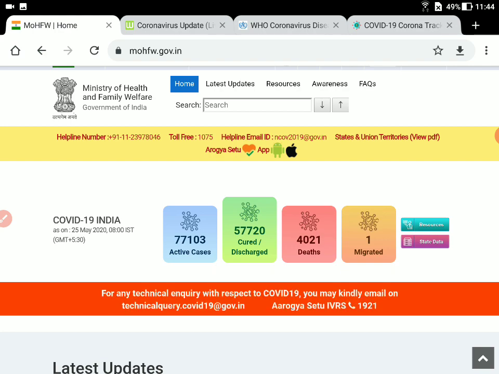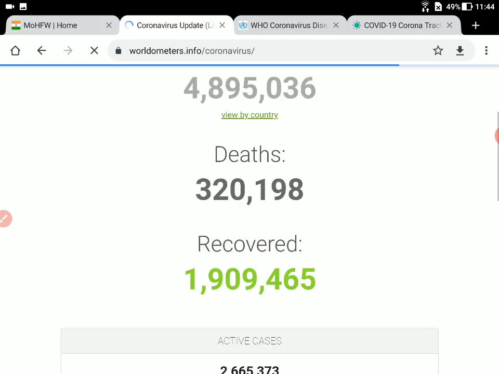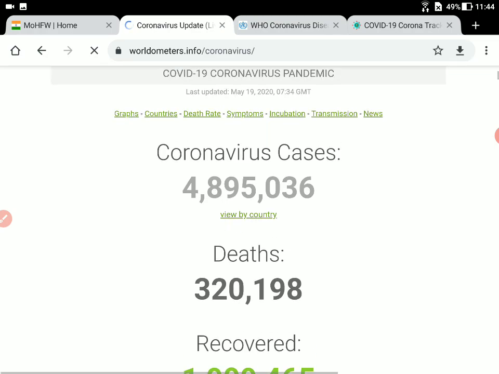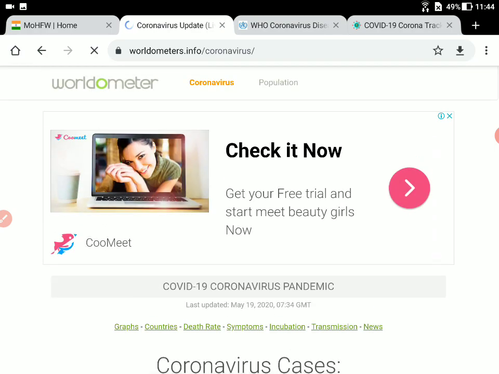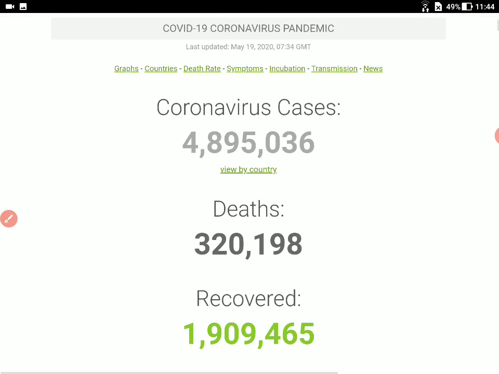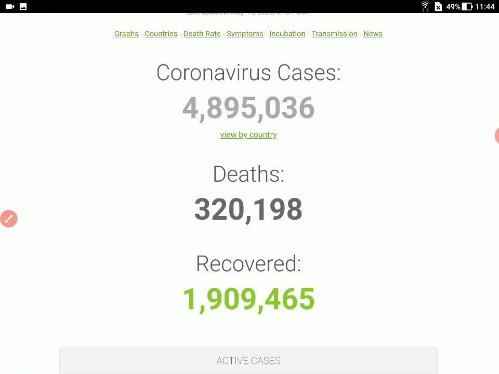The next website that I'm going to refer to is Worldometer. Worldometer is a funded project, and it also gives an idea about the population of different countries. After the coronavirus pandemic, they have also worked on this, and they are giving more information about the coronavirus data. These are just figures, and that can always be seen. But let's have a look at the total number of cases existing as of now.